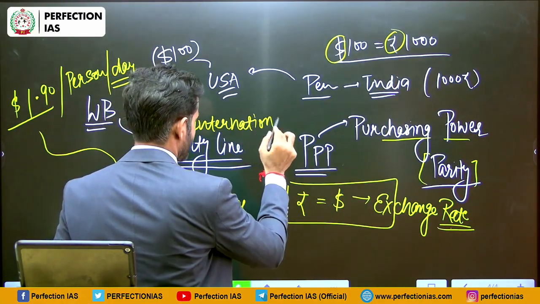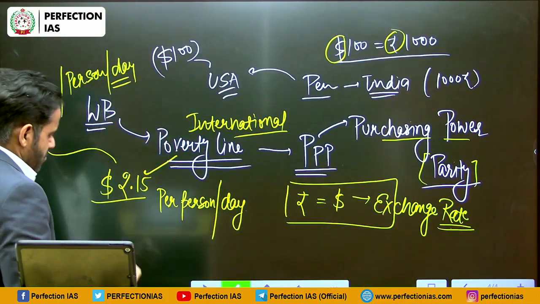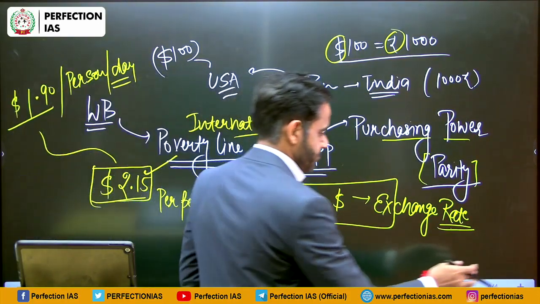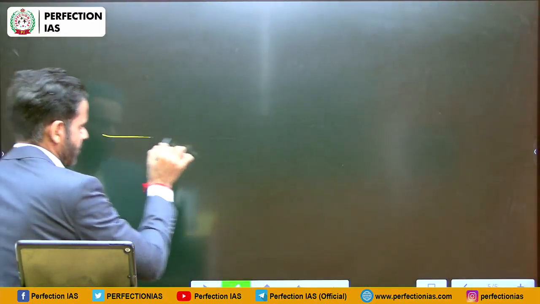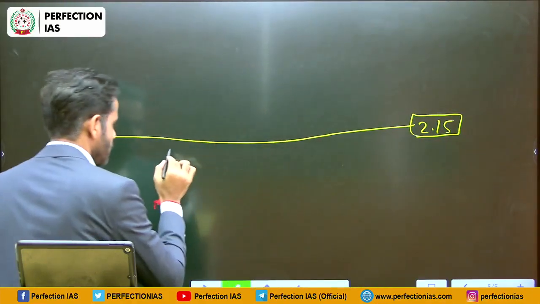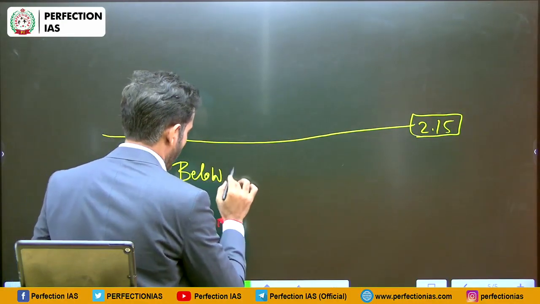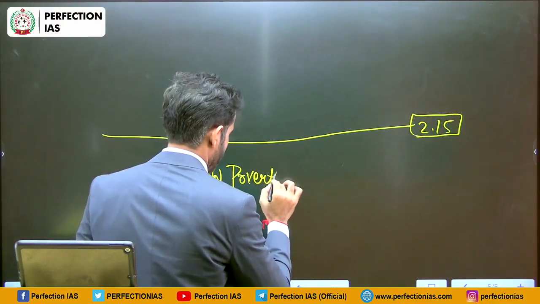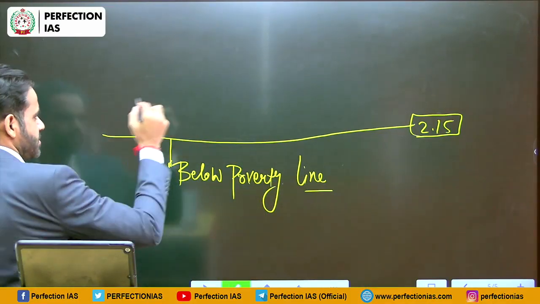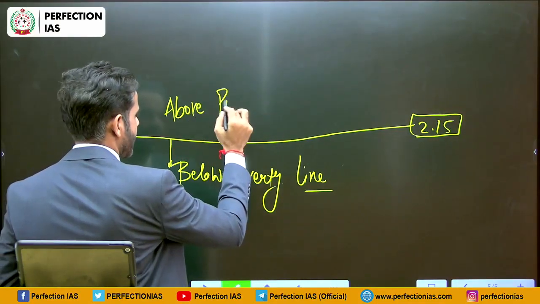International poverty line means globally those who have more than $2.15 per person per day, they are not poor. So suppose this is the line of $2.15 per person per day. Those who are having less than this, they are below poverty line. On the other hand, those who are having higher than this amount, they are above poverty line.